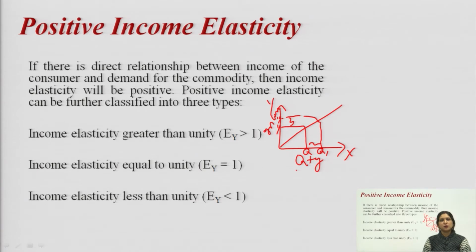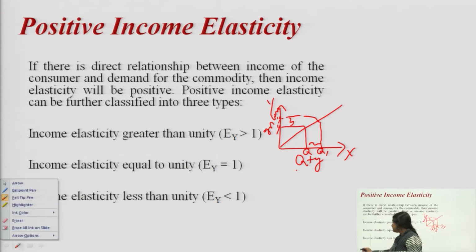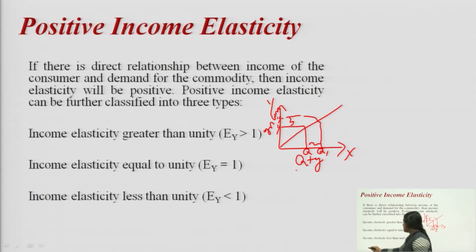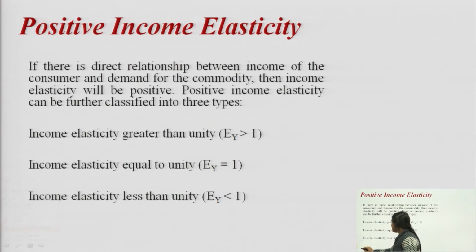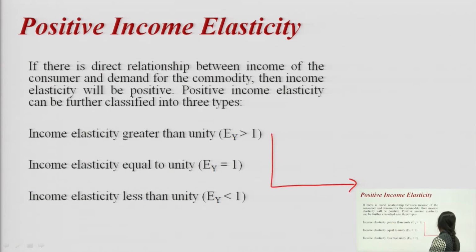So, in that case, the percentage change will be the same, and the graph will be like this for EY equal to 1. Again on the x axis we have the quantity, on the y axis we have income.